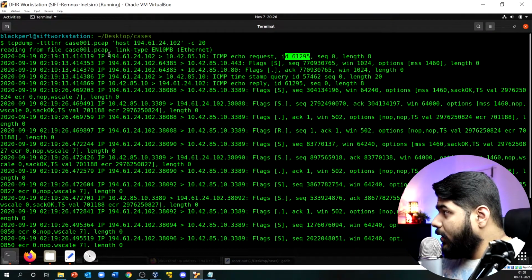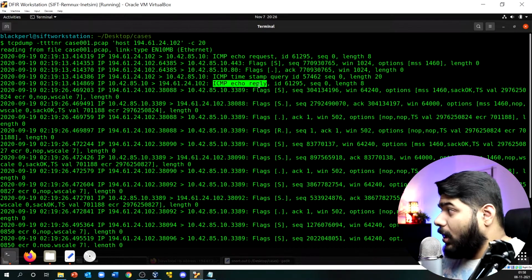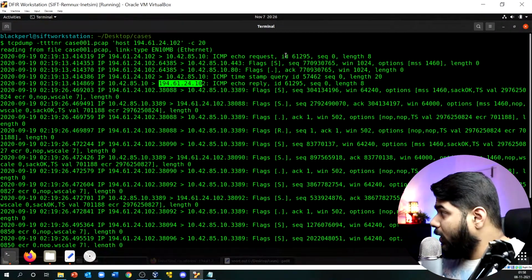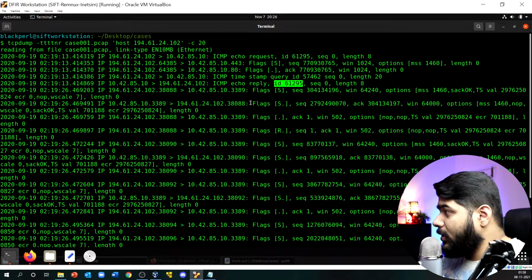Keep on scrolling. Now here you will see that this IP address has given an ICMP echo reply back to the malicious attacker IP, right?